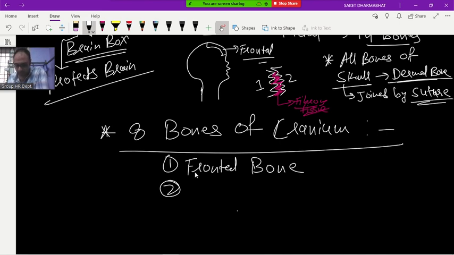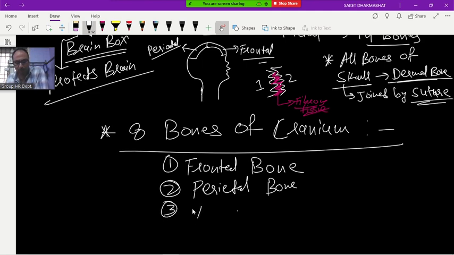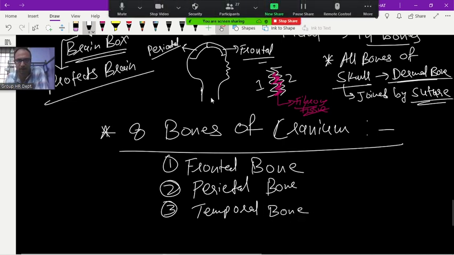Yes, very good. Now next is frontal. Then parietal. See, from here to this part, this is what? Parietal bone. Clear? Then temporal. See here, the ear is attached to which bone? Both sides. Temporal. Temporal bone.